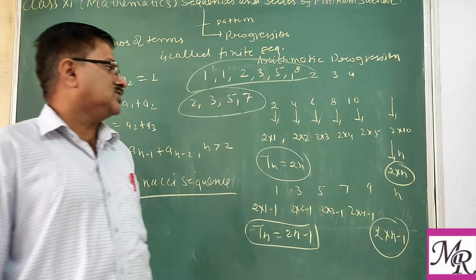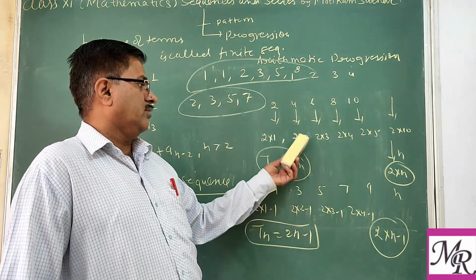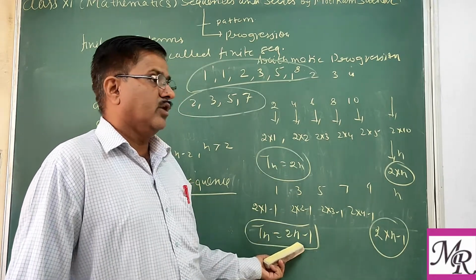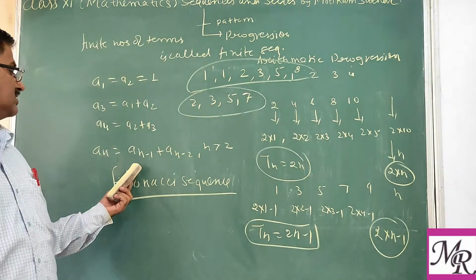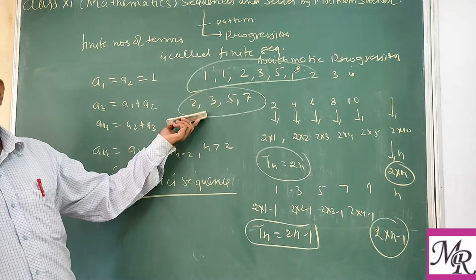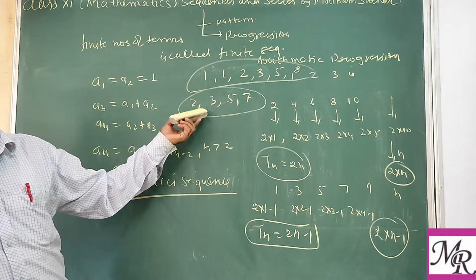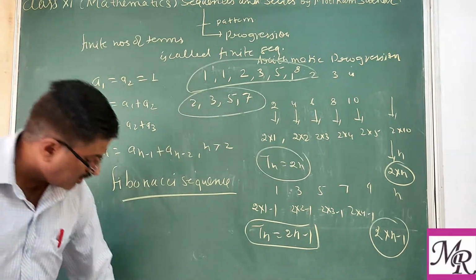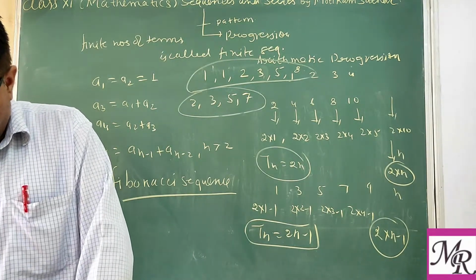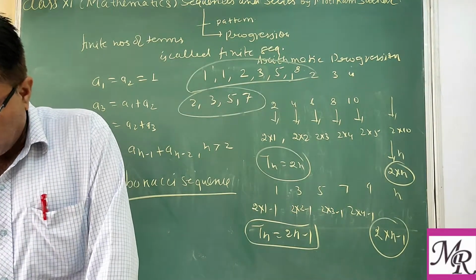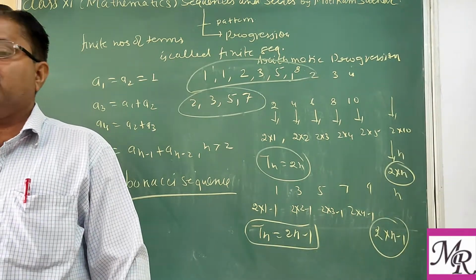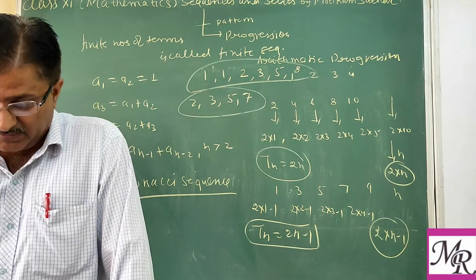So we may see different types of sequences. Here the even numbers can be given by the formula 2n, the odd numbers by 2n minus 1, and the Fibonacci sequence by the formula an equals an minus 1 plus an minus 2, but the primes cannot be given by any formula. So it is not necessary that all sequences can be given by a formula. However, we expect a theoretical scheme or rule for generating the terms a1, a2, a3 up to an.